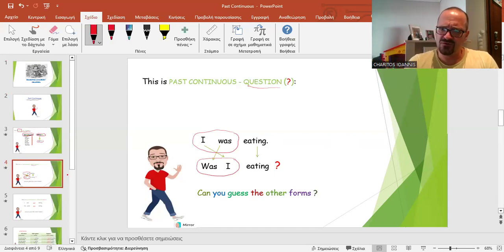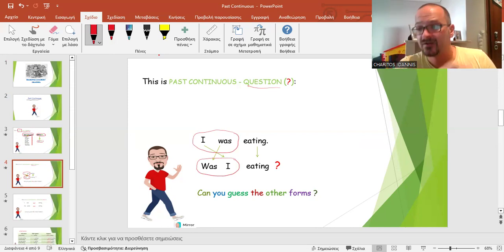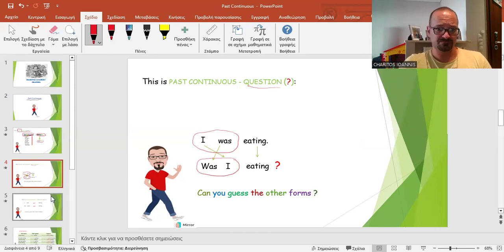Can you guess the other forms? For instance, if my subject was he and not I, can you guess? He was eating. Was he eating? And if it was plural, like they, can't hear you. They were eating. Were they eating? The verb to be, eh?